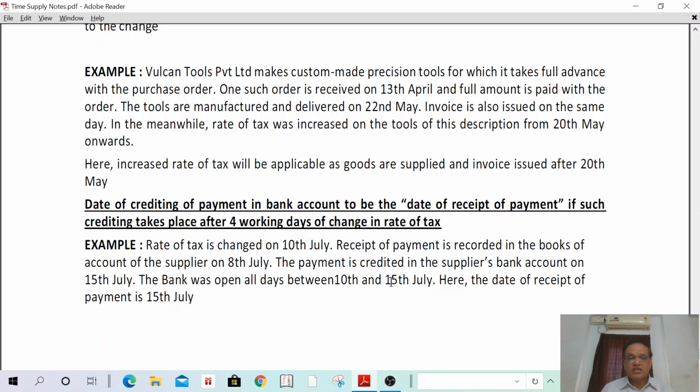But for evasion of tax, for reducing my tax, even if the check is not received, I may mention in my books that it is received earlier. But when the check has been cleared on 15th, in such a case the date of receipt of payment is only on 15th. Even though the date of entry in my books of account is 8th, the date of credit in my bank account is 15th July. In such a case, new rates will apply. Therefore, the date of receipt of payment is the date of credit in my bank account, that is 15th July.